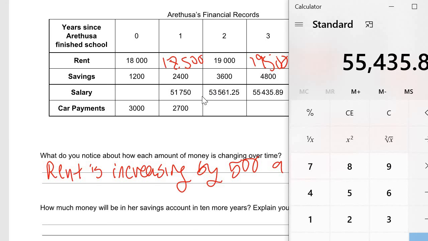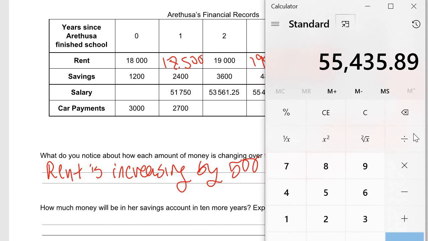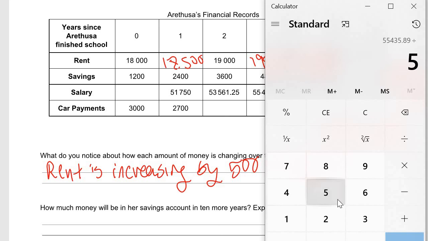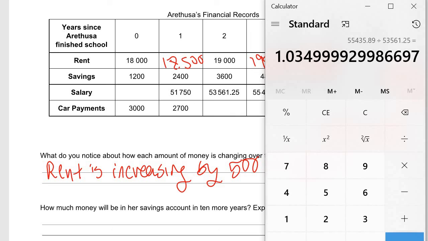So I take this one and I divide it by the one behind it. All right. Divided by 53561.25.